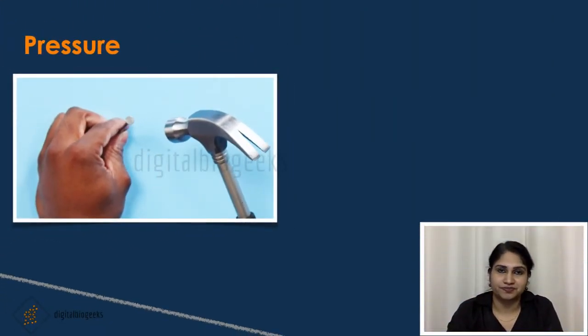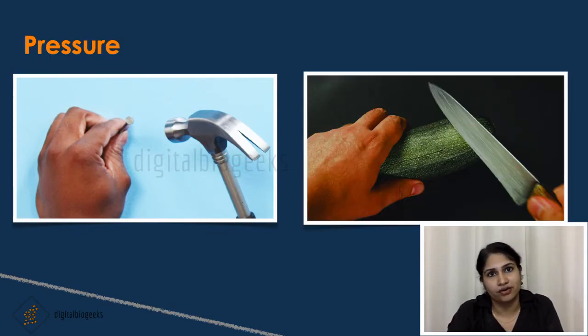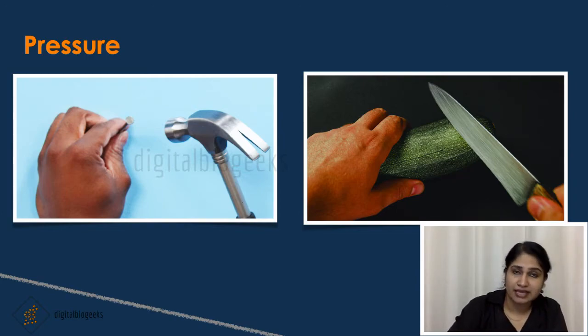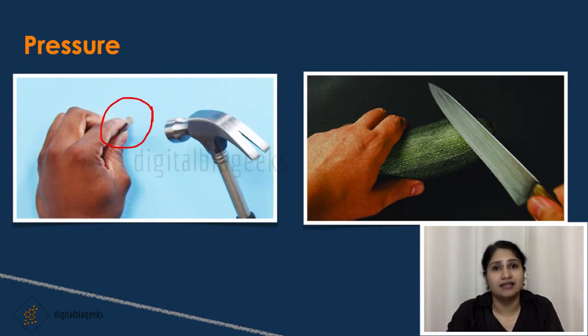Now pressure. If you try to push an iron nail to the wall by its head, will you succeed? Or if you try to cut a vegetable with a blunt knife, it is very hard to cut that vegetable. Why? The reason is that the force exerted by your hand falls on a larger surface area and the resulting pressure will be very less. When we use a sharp-edged knife, then the force applied falls on a very small surface area and the resulting pressure will be very high.